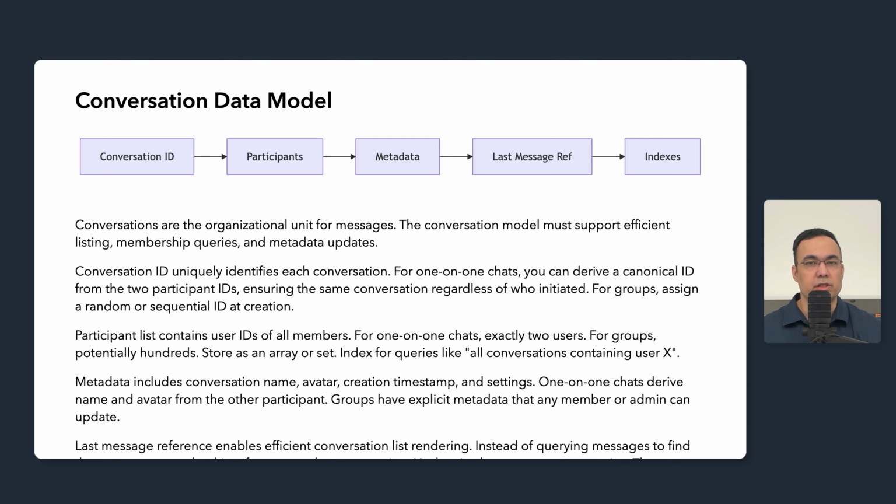Metadata includes the conversation name, avatar, description, creation timestamp, and settings. One-on-one chats derive the name and avatar from the other participant. Groups have explicit metadata that members or admins can update.